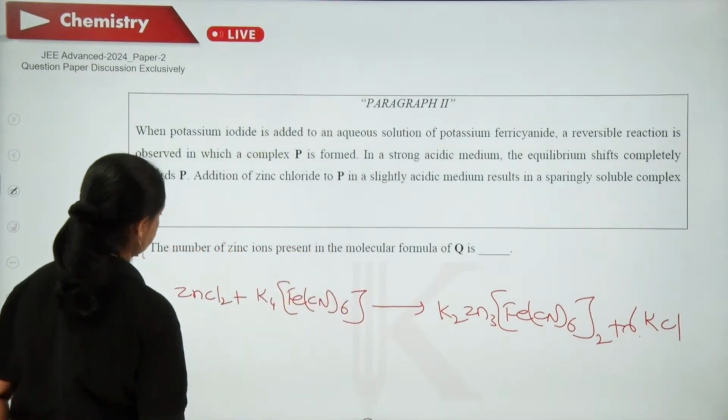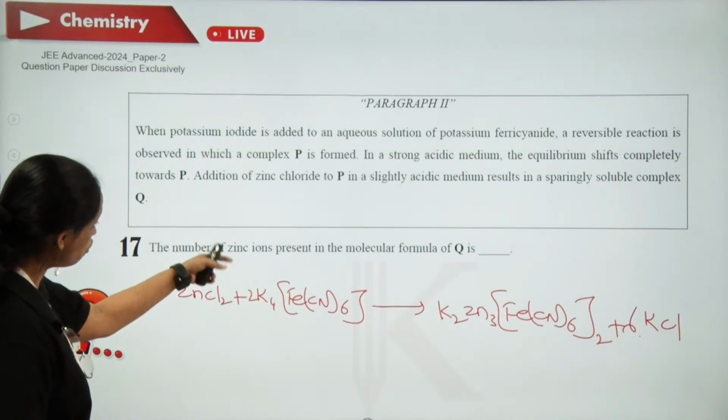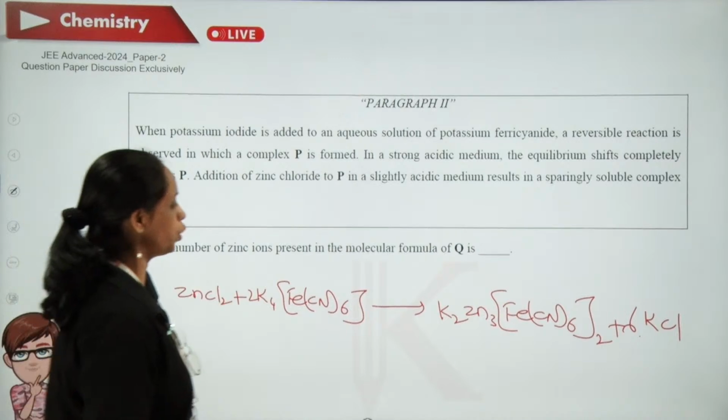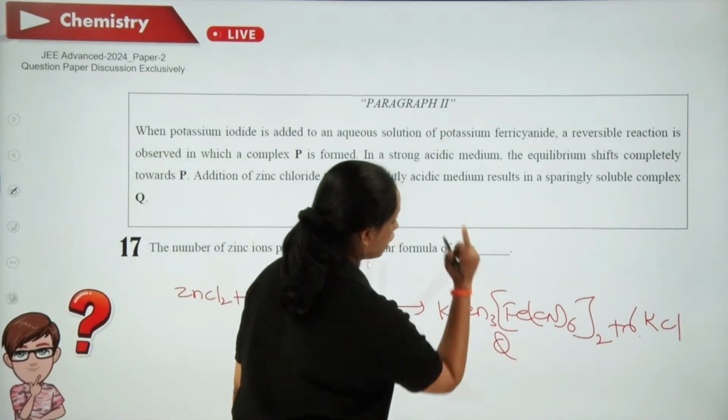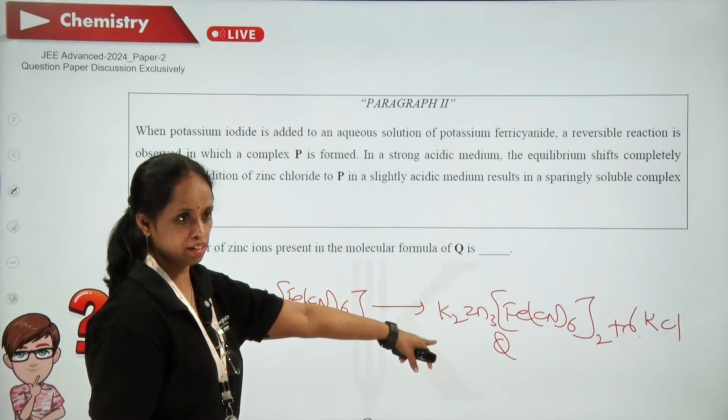So for this, the number of zinc ions present in the molecular formula of Q. This Q is a sparingly soluble complex. They are talking about this complex.